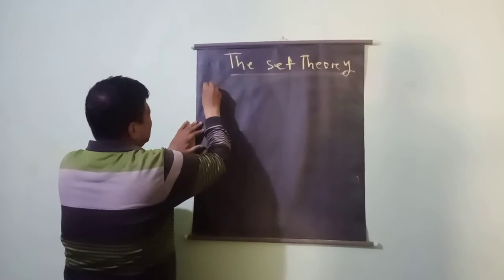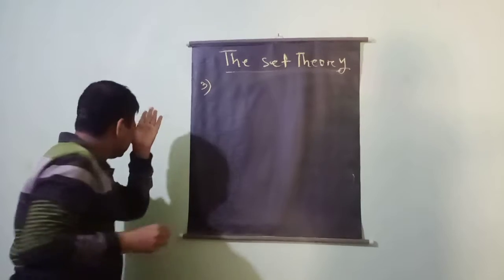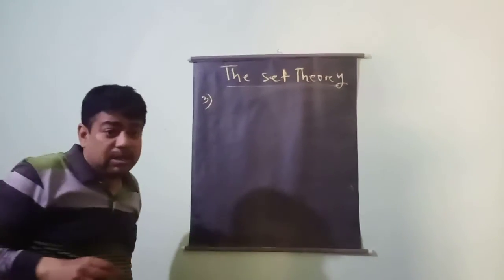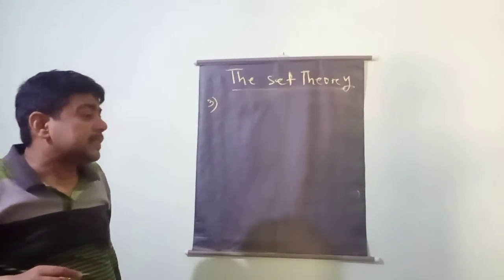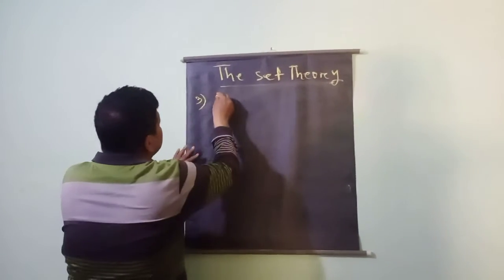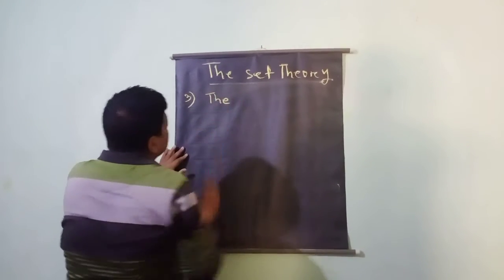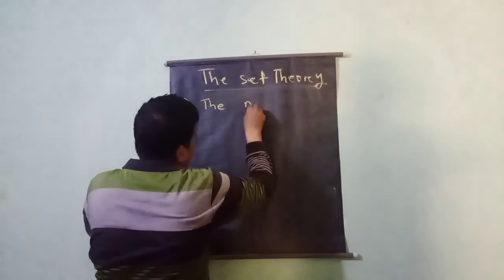Again, third point. Naturally, the name of a set.